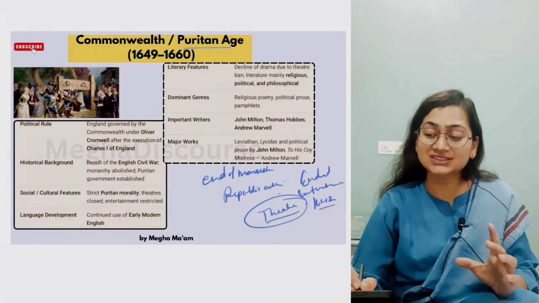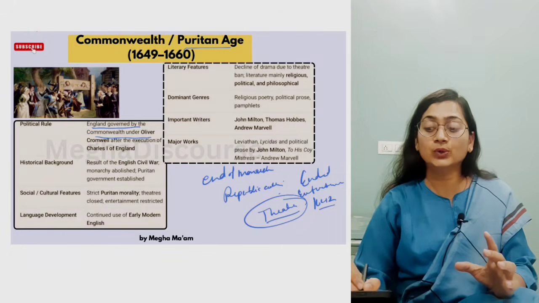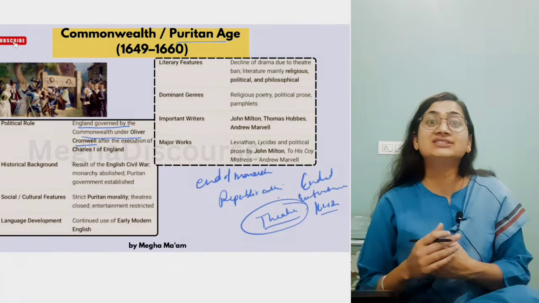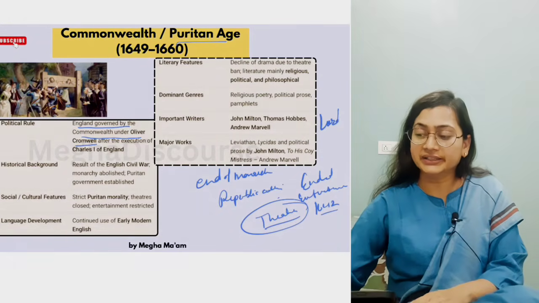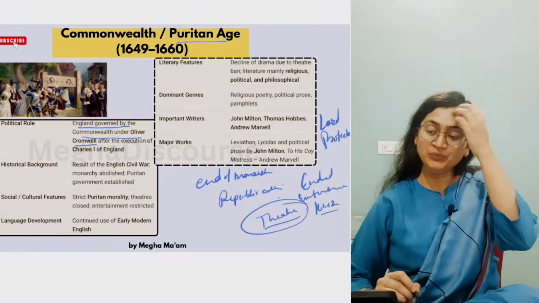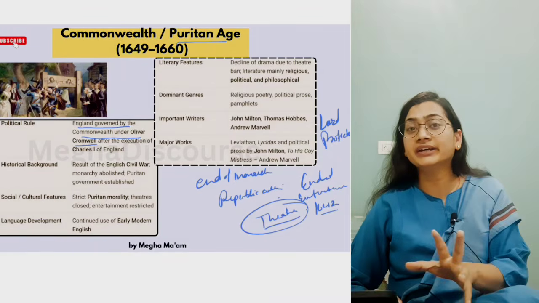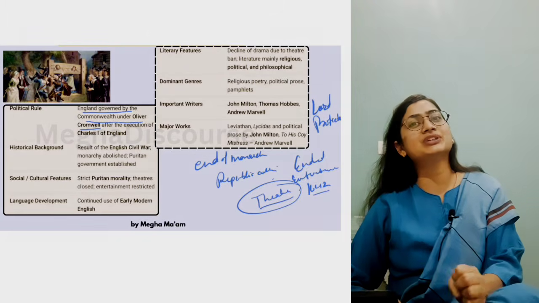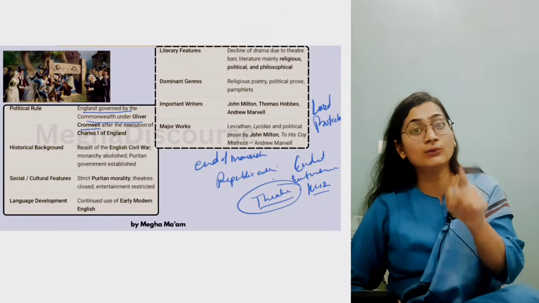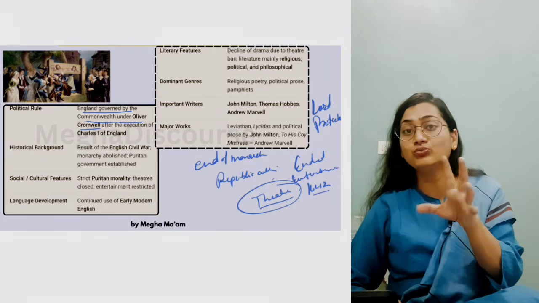Now England was governed by the Commonwealth under Oliver Cromwell. Oliver Cromwell is known as the Lord Protector. What do you call him? Lord Protector. And why is he called the Lord Protector? Because he protected the society. He gave the society a different name, that you are now the Commonwealth. Now you can do whatever you want.